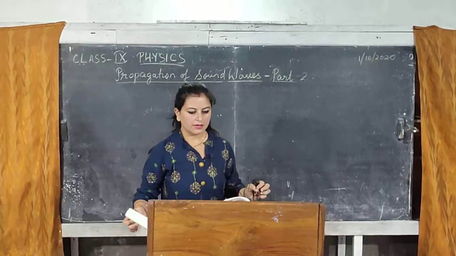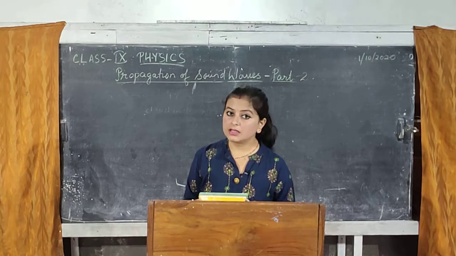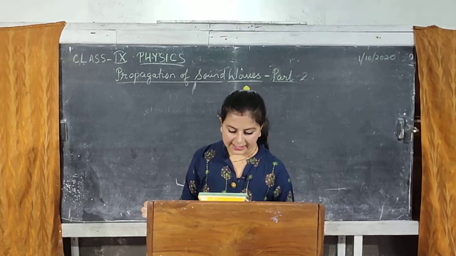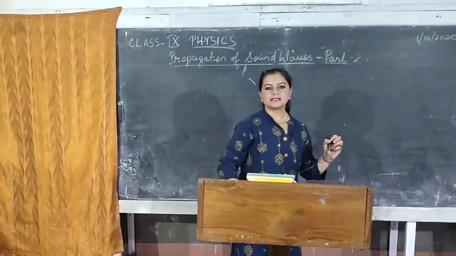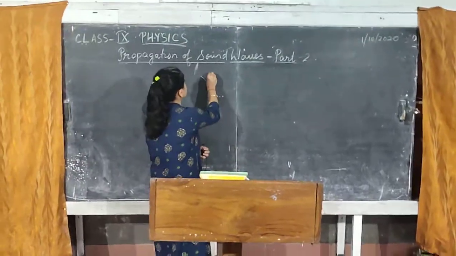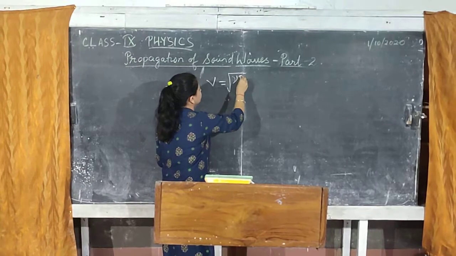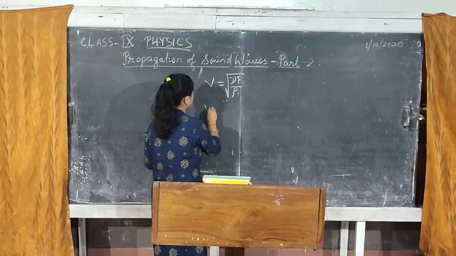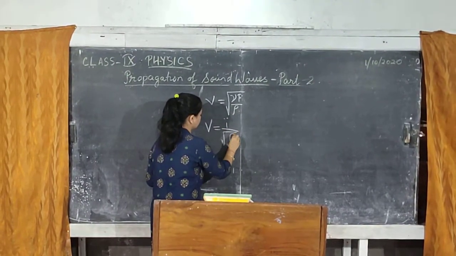Now moving ahead, there are certain other factors which will be affecting the speed of sound in a gas. From the relation V is equal to under root gamma P by rho, you can write that V is proportional to 1 by under root rho.